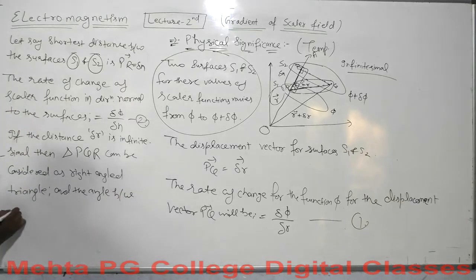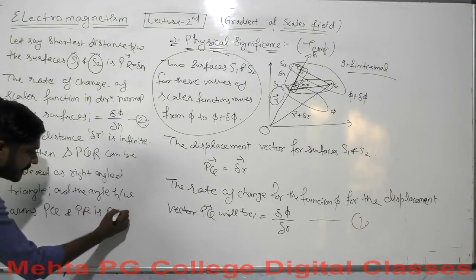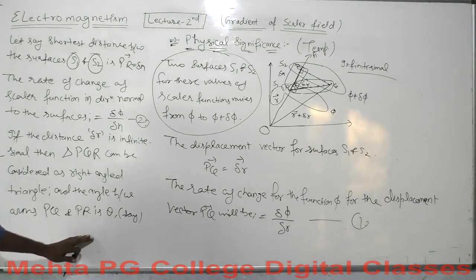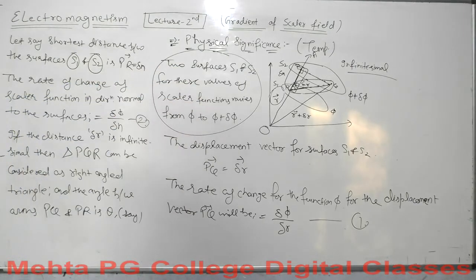Now we will have a relation between delta n and delta r. So what will be the value of PR? PR will be PQ sin theta.